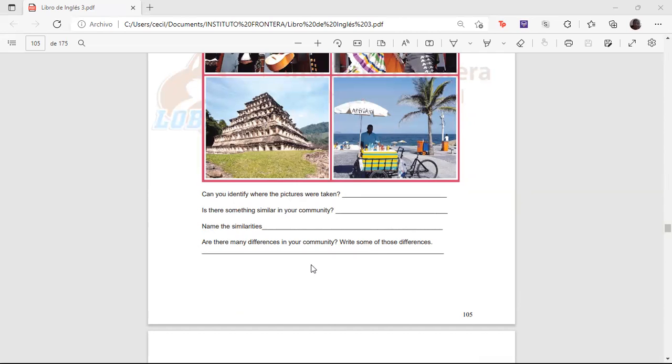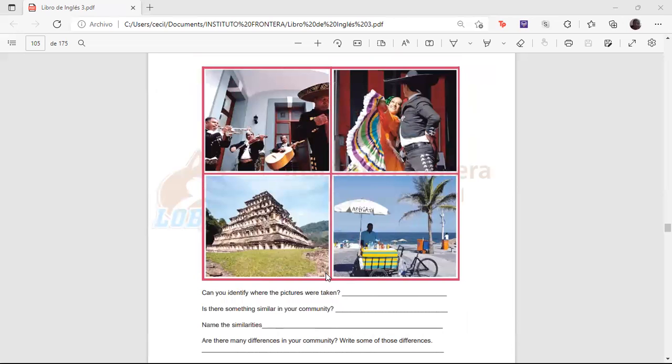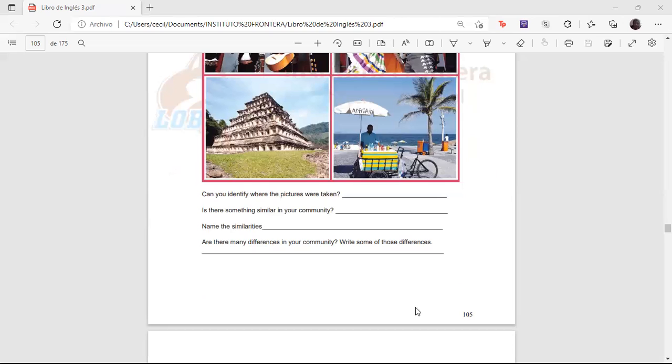You already know this. Community, remember, community is something that is around you. It's something that is around you. It's exactly when we're talking about your city. Okay. So you have to answer this. Imagine that you have this kind of pictures related to your community. If it is not, you have to answer it. Okay. So this is page 105.